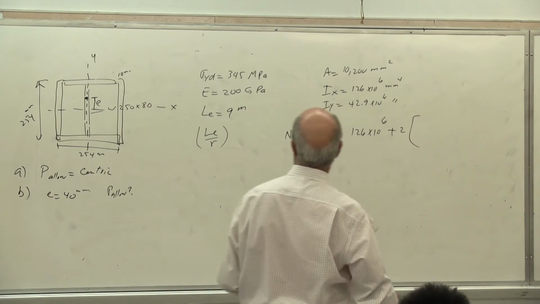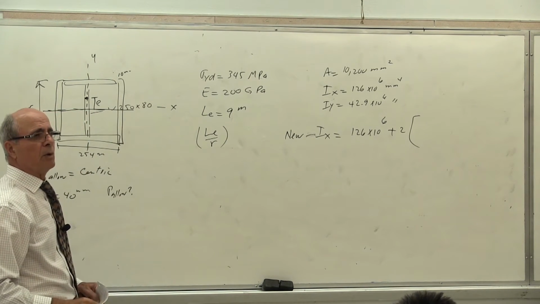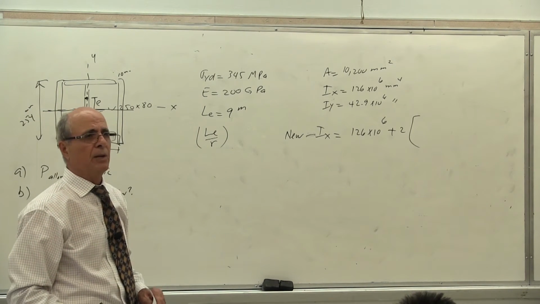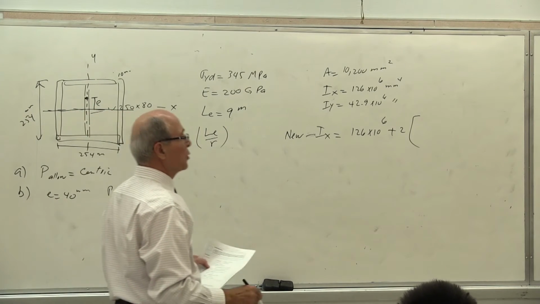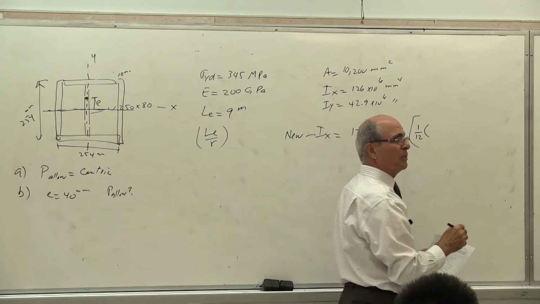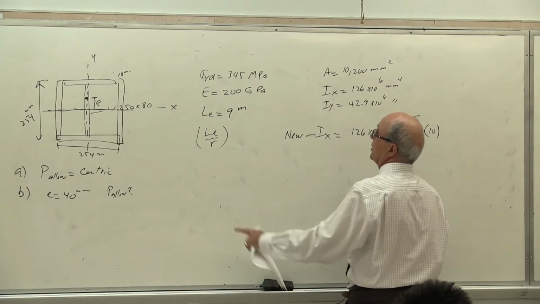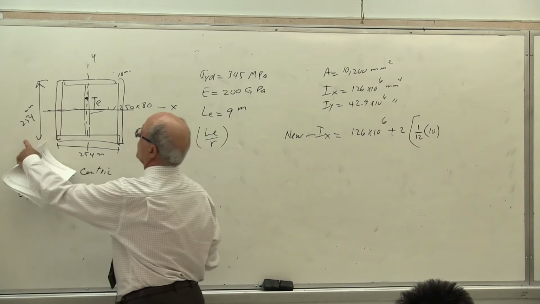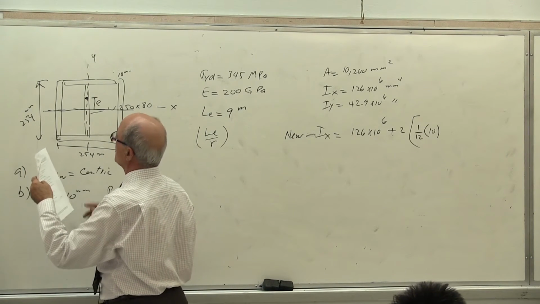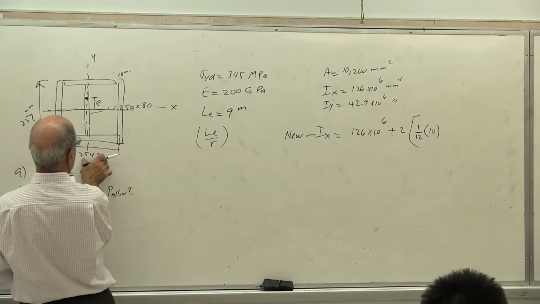I of the plate is with respect to this axis. Do I need the parallel axis theorem? No, of course not. 1/12 of base times height cubed. What is the base? Base is 10 millimeter, times height. Height is 200. Oh, this was 257. I'm sorry, this is 257. This is 254.